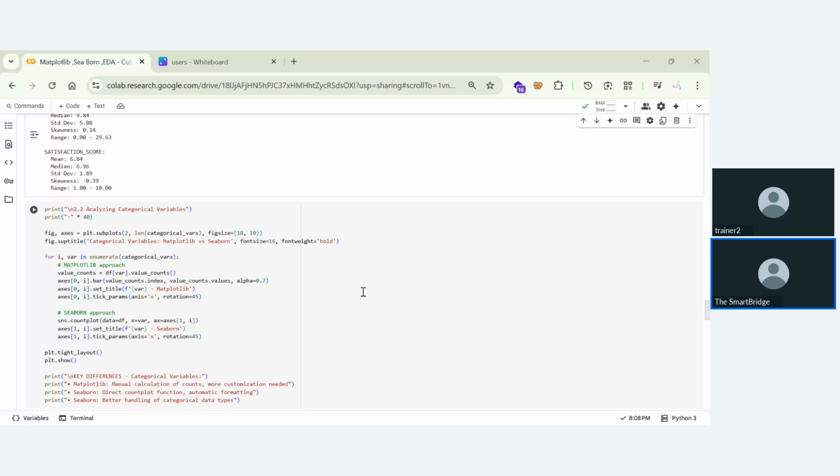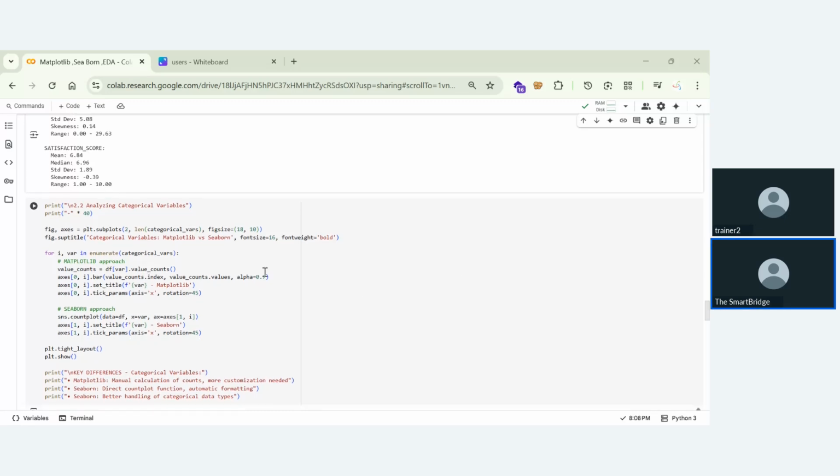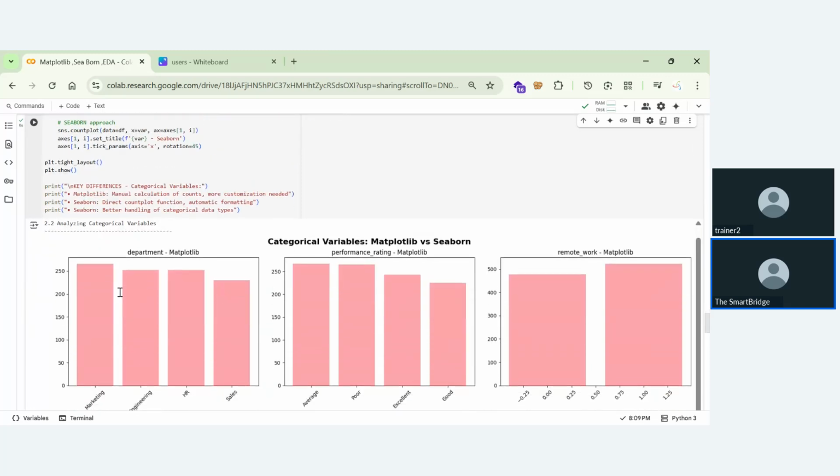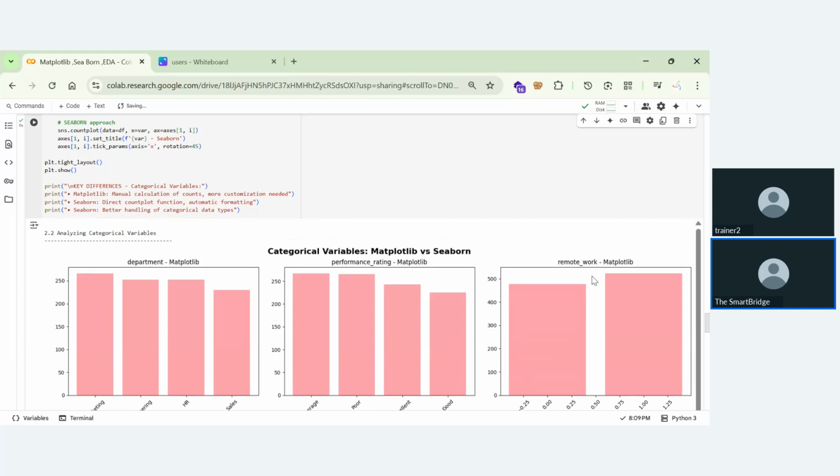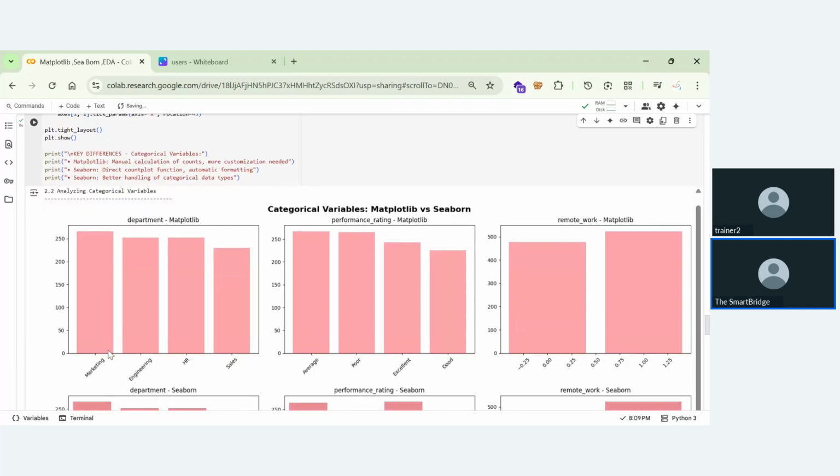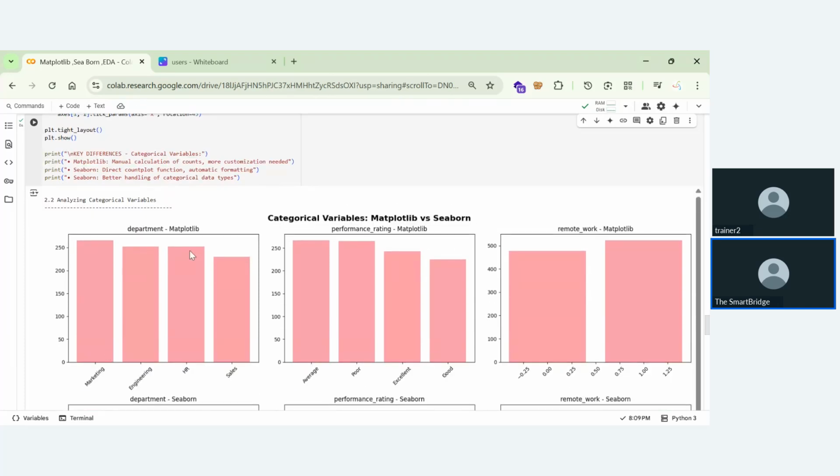Now we are analyzing categorical values. The numerical values have been completed. Coming to the categorical values, we have three things: department, performance rating, and remote work. In this, we need to understand which has the highest value and everything. So let's turn our attention to these categorical values.